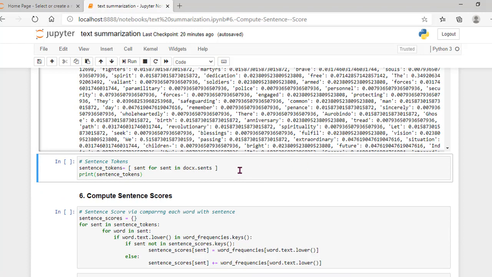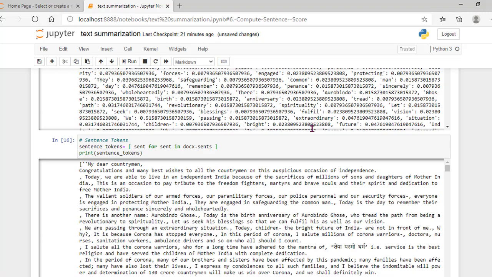And now what I am going to do here is the sentence tokenization. That means I am converting the whole document into sentences. For that, sentence tokens is equal to sent for sent in docs.sents. So I am printing the sentence tokens. These are all the sentences that I have present in the document.